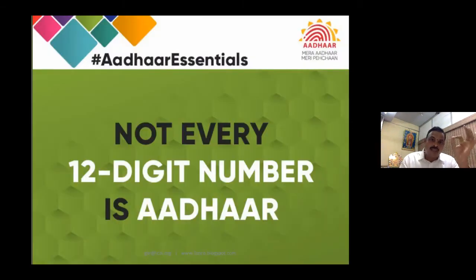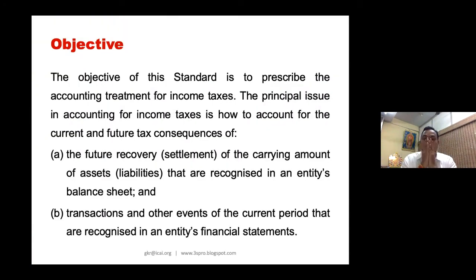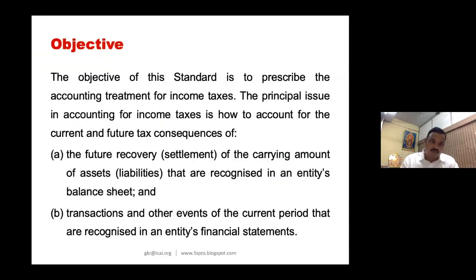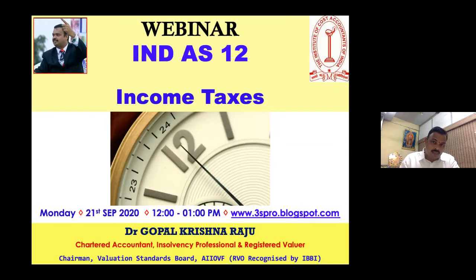Why this particular standard? What is the objective of this standard? The objective of this standard itself runs for 1 page. Out of these 36 pages, 1 page is exclusively for the objective. I wish all of you to read this objective, which I have given in 4 slides. So I will take a few minutes to give a brief about this objective, so that you are very clear with what we are about to discuss in this Indian accounting standard.